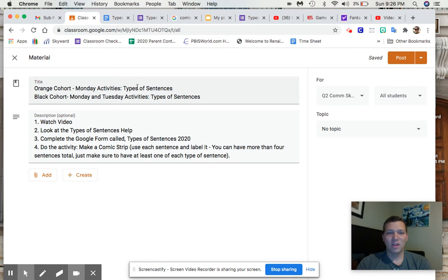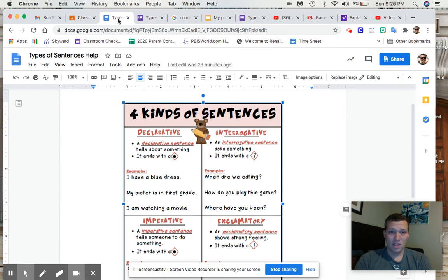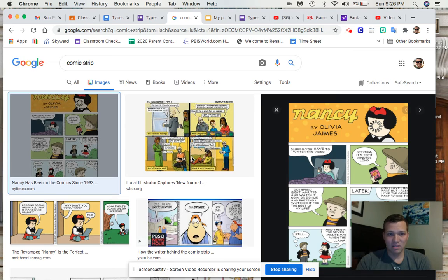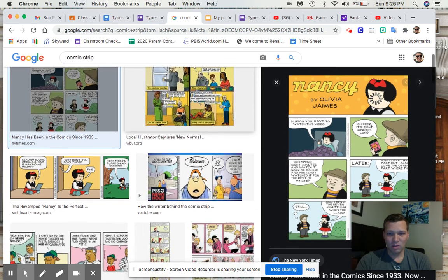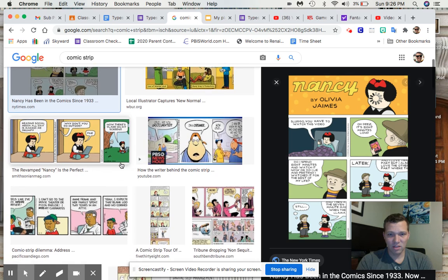Okay. Now, when I say comic strip, I want you to get out a white piece of paper, get your pencil out, right? And if you want, you can Google comic strips just to get ideas. But take a look at what some of them look like. Okay, they have different boxes, right? And then they have speech bubbles in them as to what characters are saying.